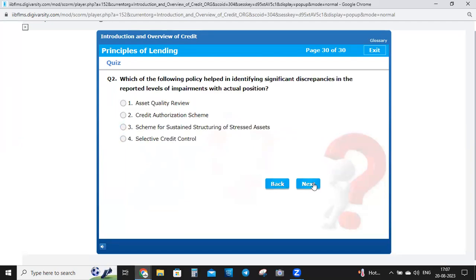Let's see the next question. Question number two. Which of the following policy helps in identifying significant discrepancy in the reported levels of impairments with actual position? Okay, our options are asset quality review, credit authorization scheme, scheme for sustainable structuring of stressed assets, selective credit control.